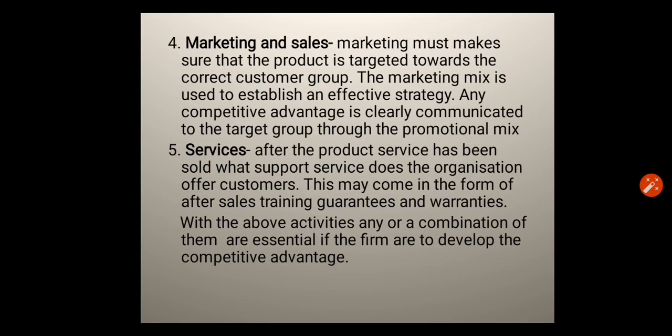Services. After the product or service has been sold, what service does the organization offer customers? This may come in the form of after sales training, guarantees, and warranties. With the above activities, any or a combination of them are essential if the firm is to develop the competitive advantage.